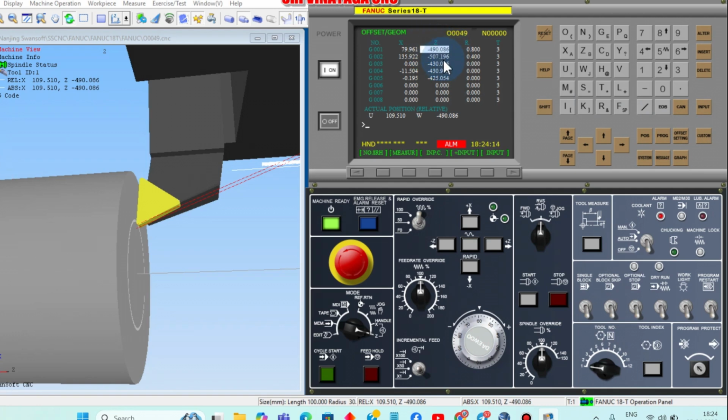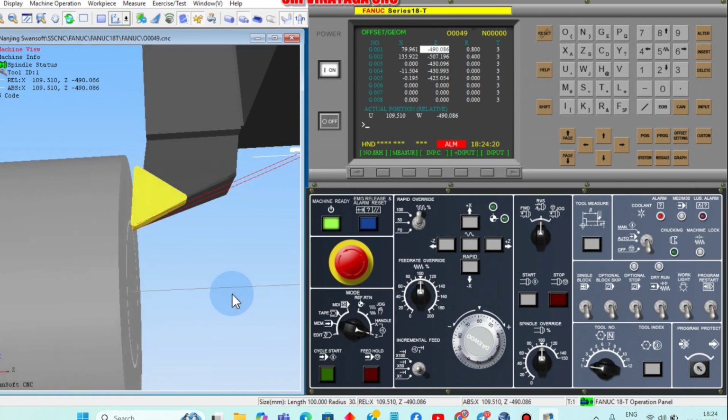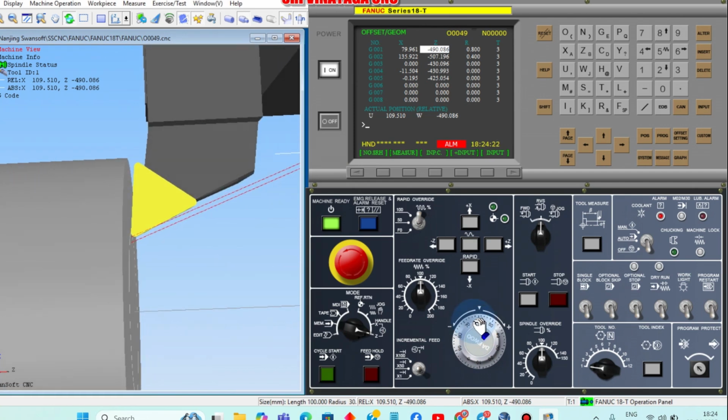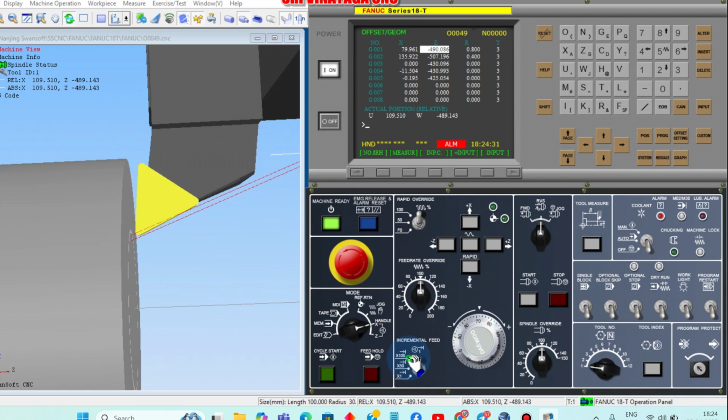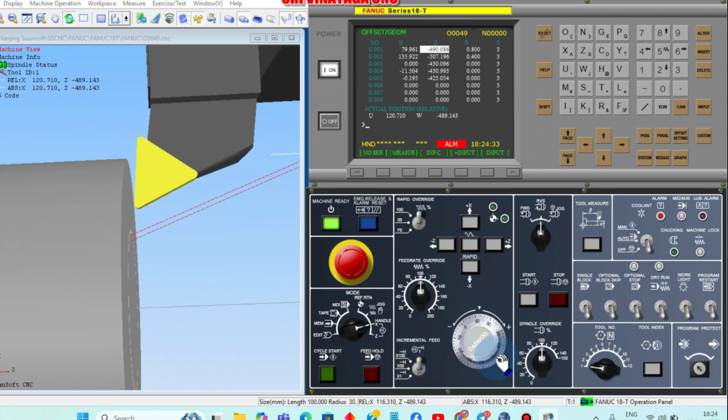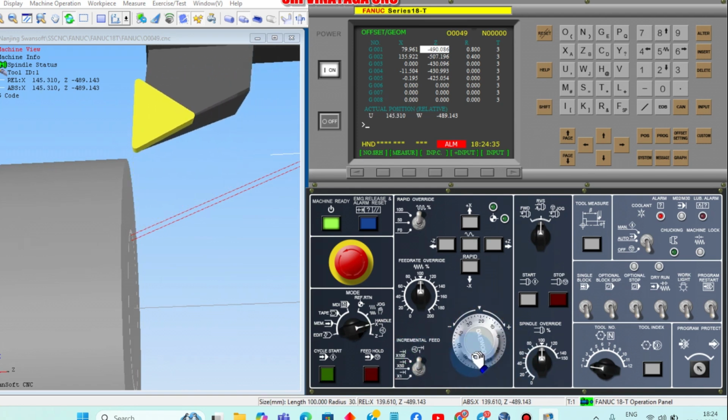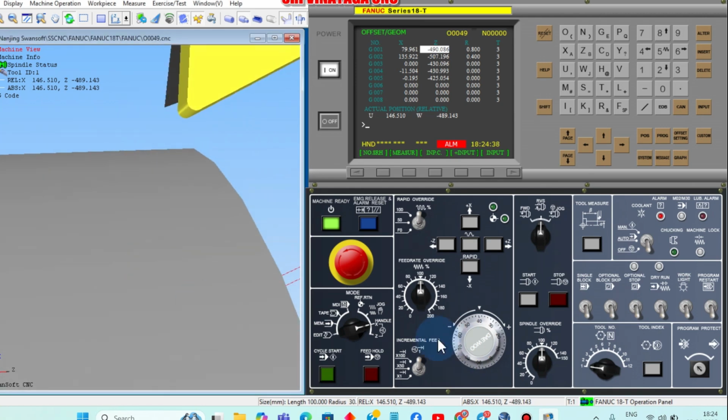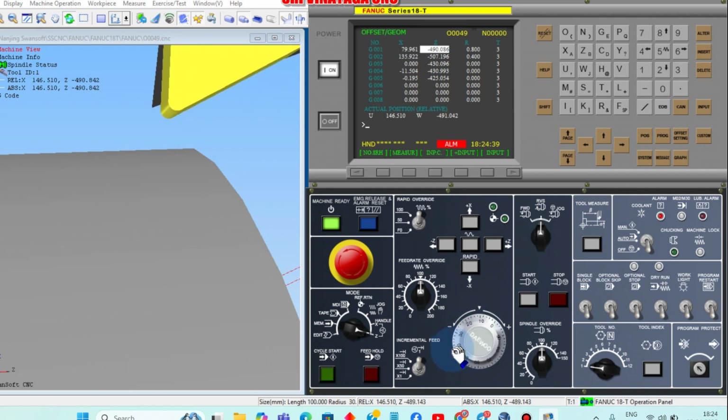Next we should go for X. Slowly, at the same speed, we should remove the tool safely, just remove the tool in the opposite direction. Now the tool has relief. Now move the X axis to the rotation, now move the Z axis, once again the X axis.